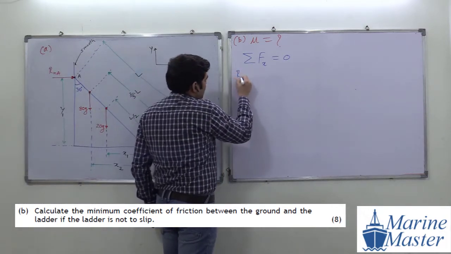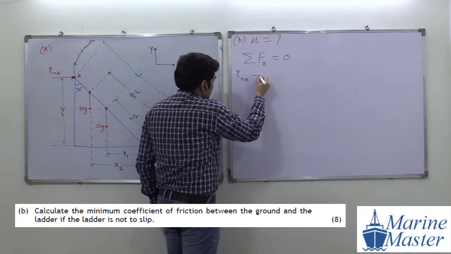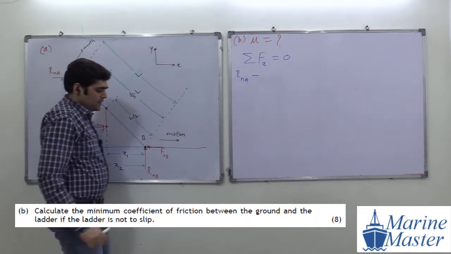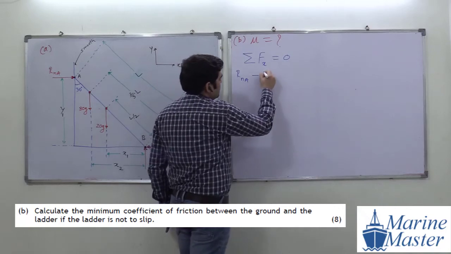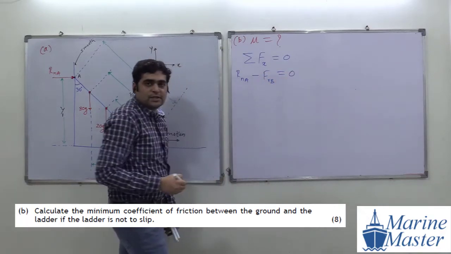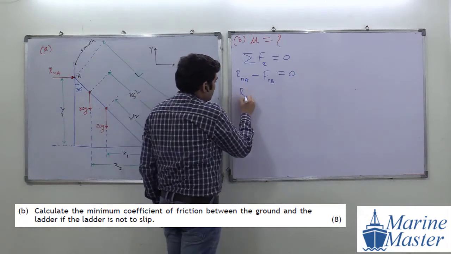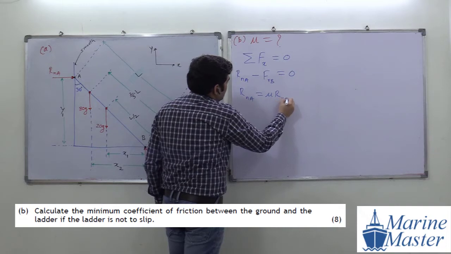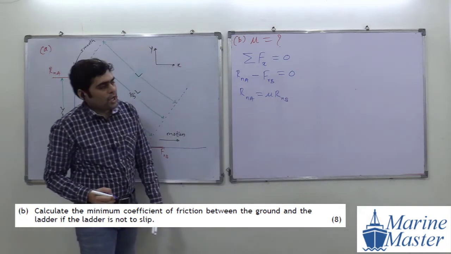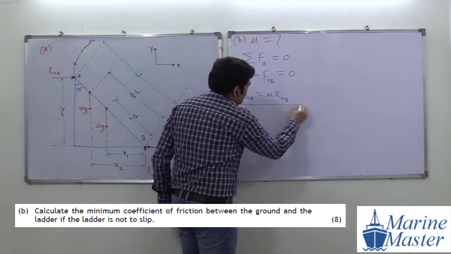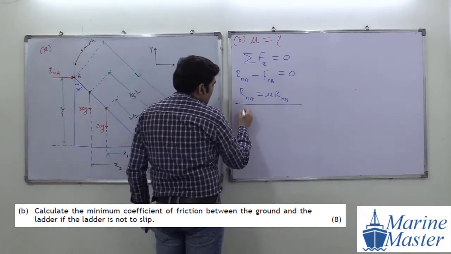So RNA, then minus FRB, equal to 0. So RNA will be equal to mu RNB. Any doubt in this discussion? So we got RNA in terms of mu. Now then we will take the summation of forces in the y direction equal to 0.